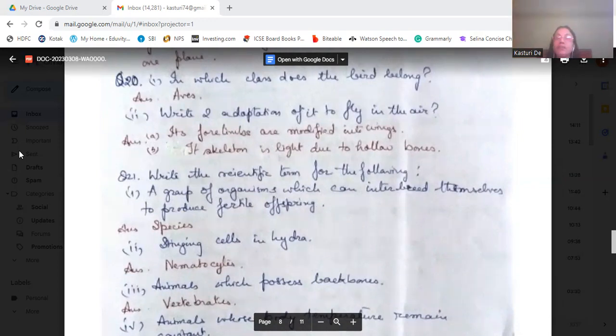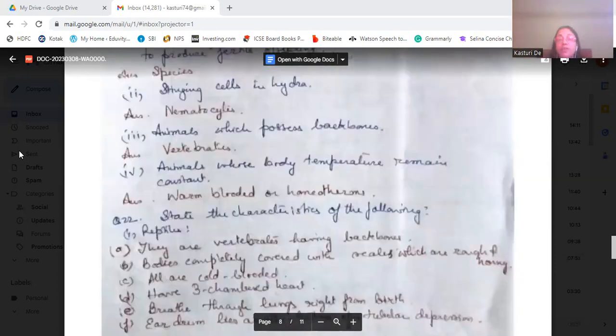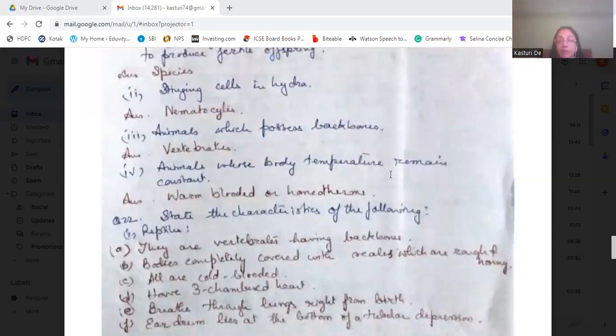Write the scientific term of the following. A group of organisms which can interbreed themselves to produce fertile offspring: species. Stinging cells in Hydra are known as nematocysts. Animals which possess backbones are vertebrates. Animals whose body temperature remains constant are homeothermal animals or homeotherms or warm-blooded animals.